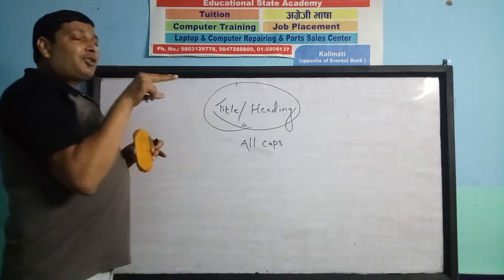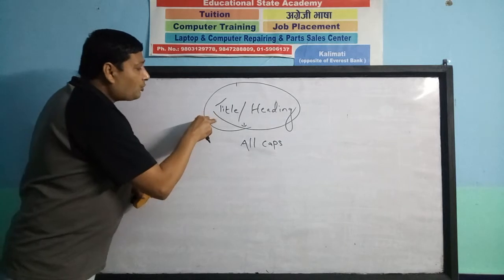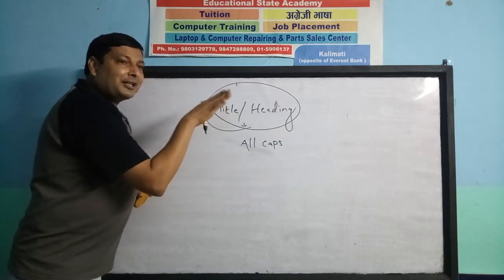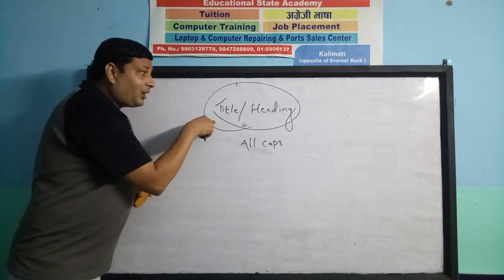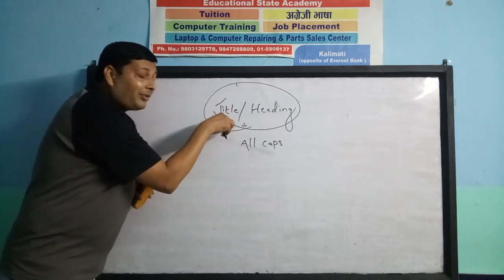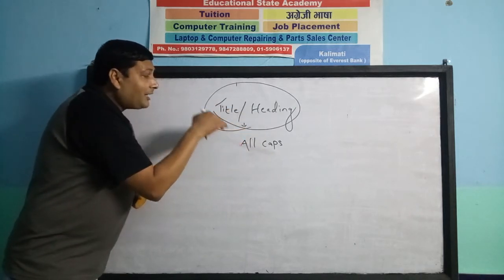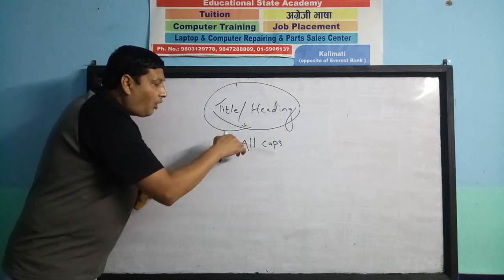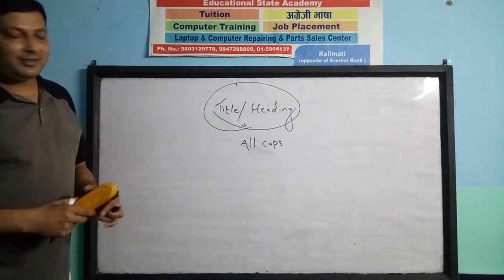The title should be based on the subject matter of the story, and it should possibly be in all caps. So the first thing that you write in a story is the title or heading, based on the subject matter. If possible, let's try all caps. If not, at least the initials should be caps.